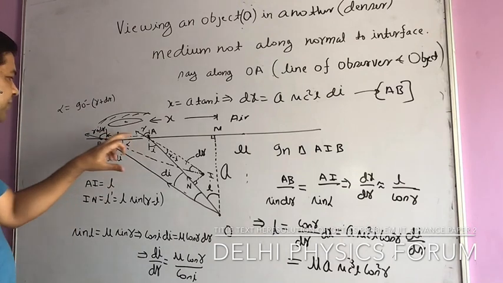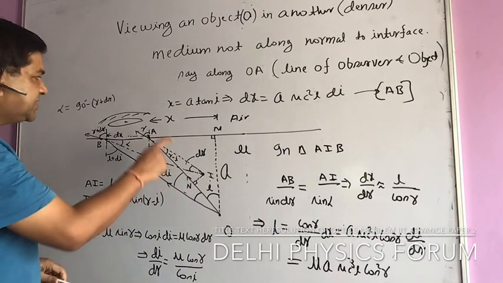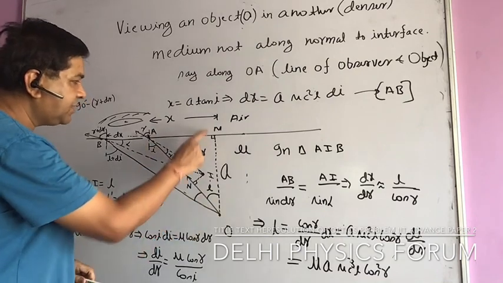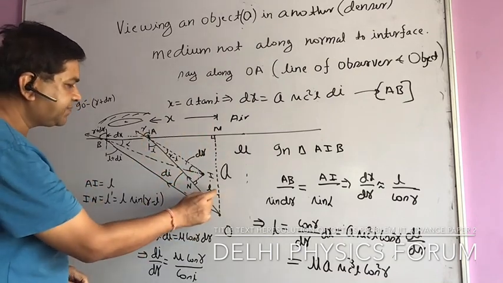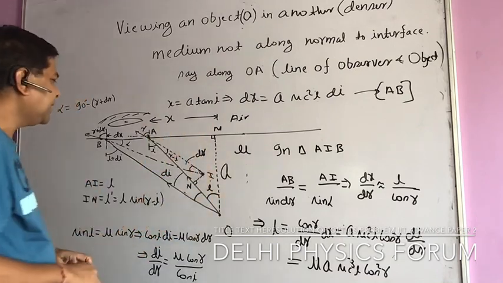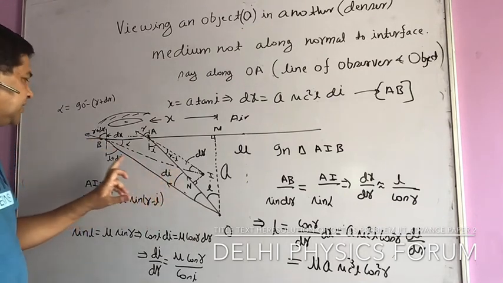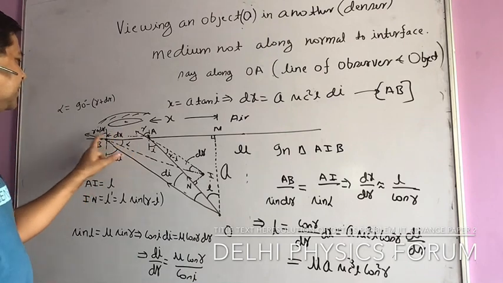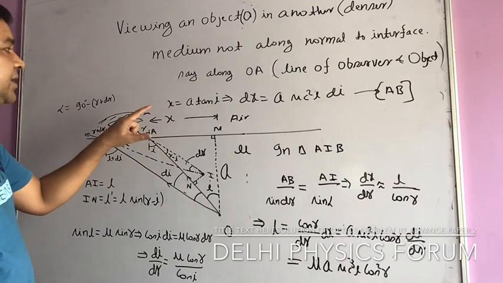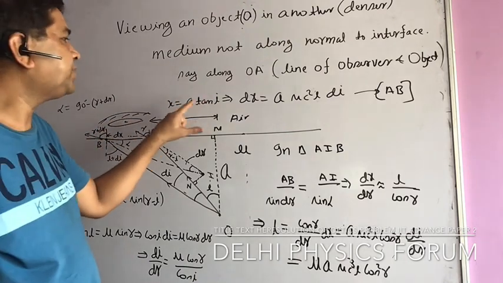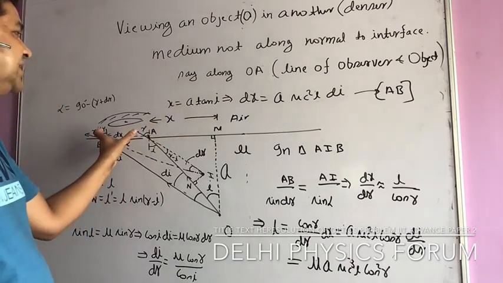I am marking these two points A and B. You know the distance of A from the normal is X, which is A tan I, and since there is a slight deviation in the angle, say dI, this distance AB I am naming dx.